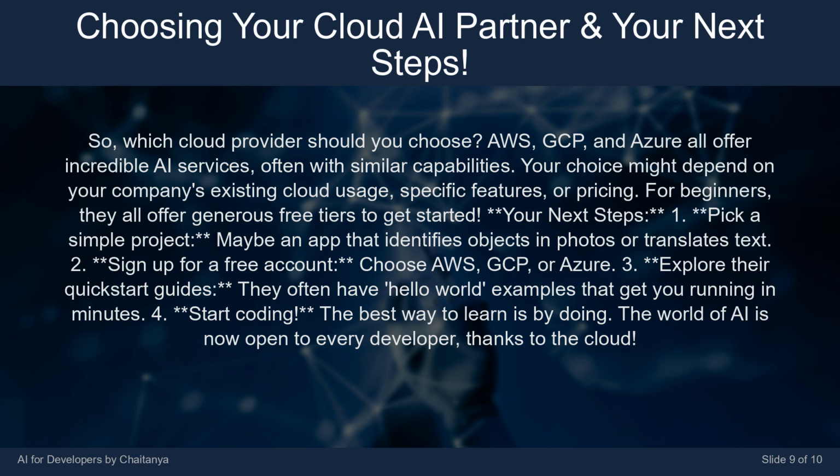Your next steps. 1. Pick a simple project. Maybe an app that identifies objects in photos or translates text. 2. Sign up for a free account. Choose AWS, GCP, or Azure. 3. Explore their quick start guides. They often have hello world examples that get you running in minutes. 4. Start coding. The best way to learn is by doing. The world of AI is now open to every developer, thanks to the cloud.